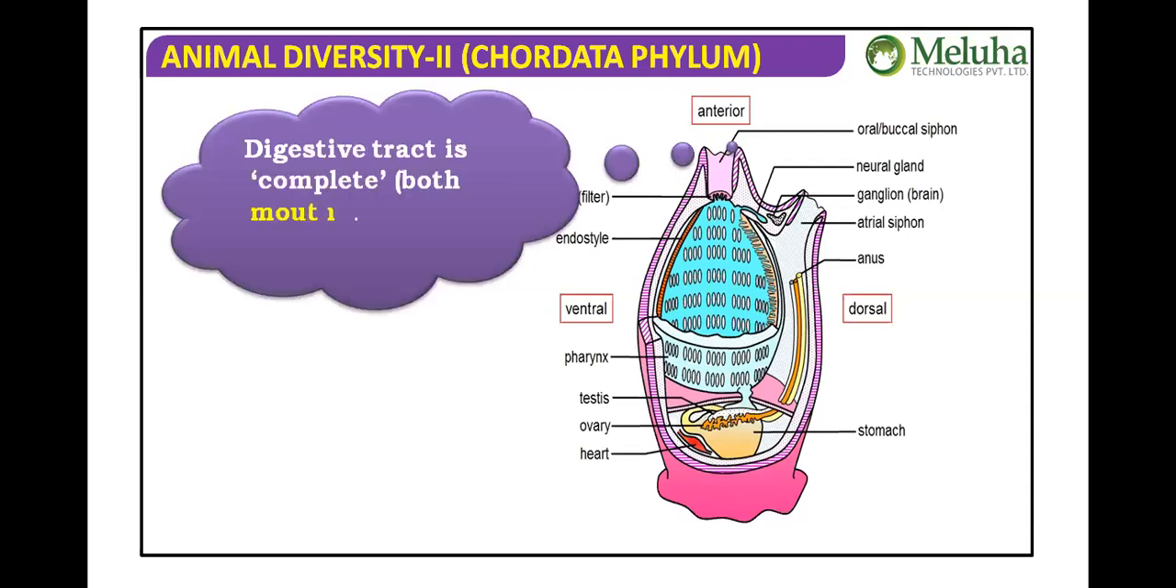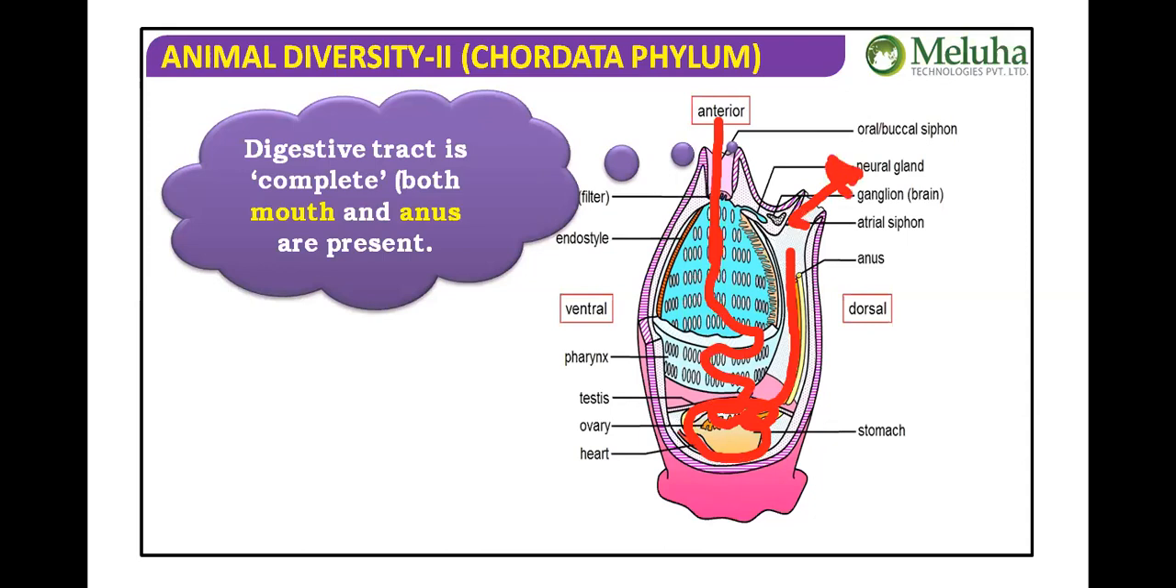So the digestive tract is complete. It begins with the mouth and ends with the anus. Okay, so the mouth, the oral aperture where the mouth is present, then the buccal cavity, pharynx, then stomach and intestine. The intestine opens into the atrial cavity; the anus opens into the atrial cavity. From there we exit to the atrial aperture. So that's why we can say the digestive tract begins from the mouth and ends with the anus.